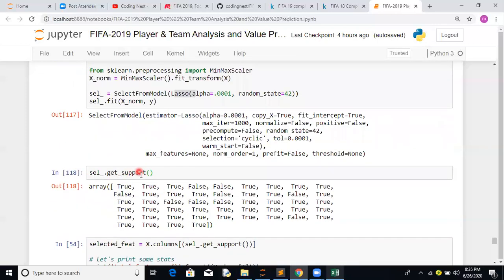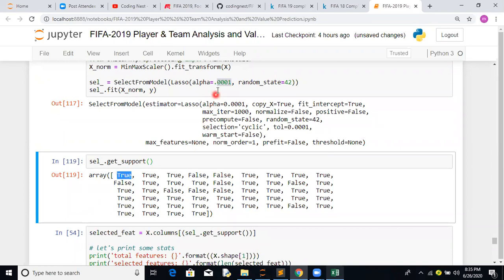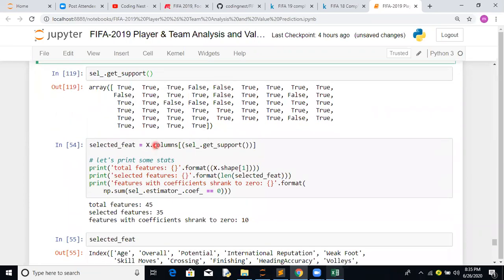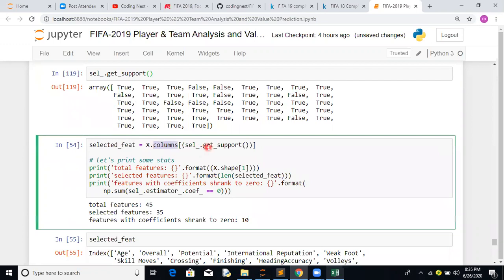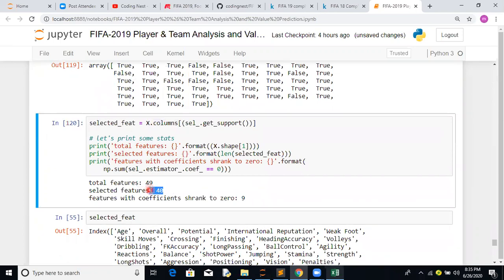So what we have done with get_support is this. The important thing is how to tune this hyperparameter, and you can find that video available. So get_support gives the features which support this particular hyperparameter, and we have selected only those supported features. Out of 49, the total features which support this is 40, and we are going to ignore the rest. So rather than working on 49 features, we are now working on a smaller number of features.